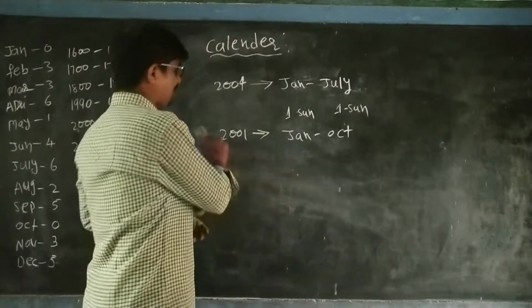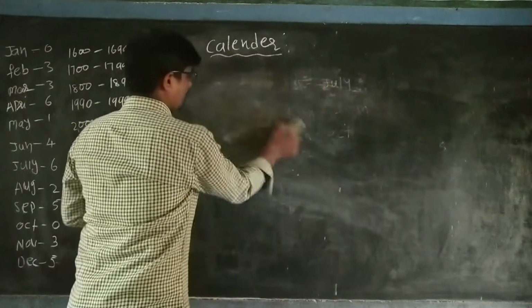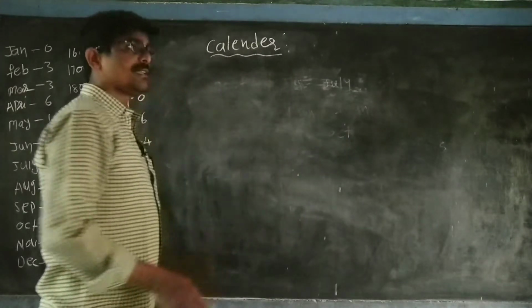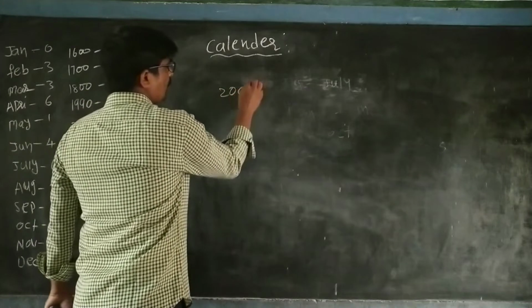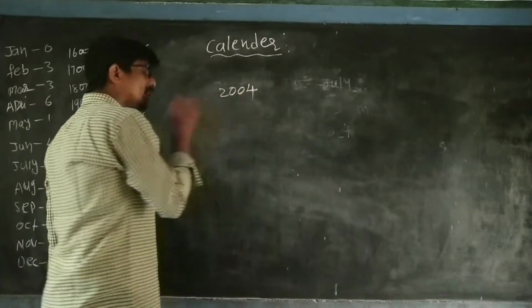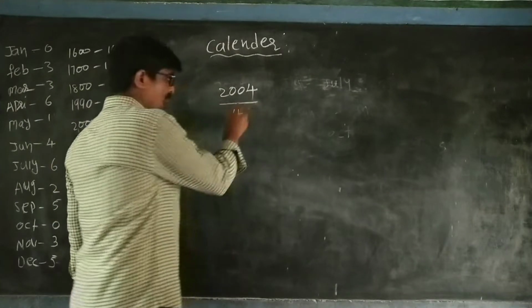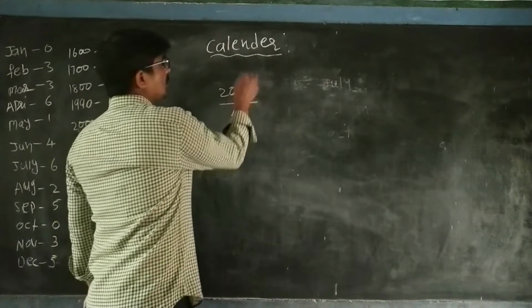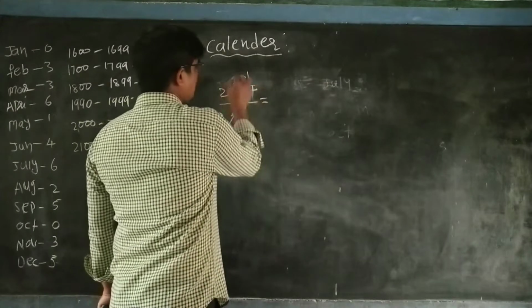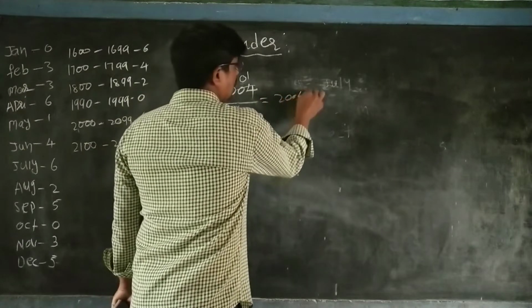How do we find a leap year? Take any year, for example 2004. If the year is exactly divisible by 4, with remainder 0, it is a leap year. So 2004 is a leap year.